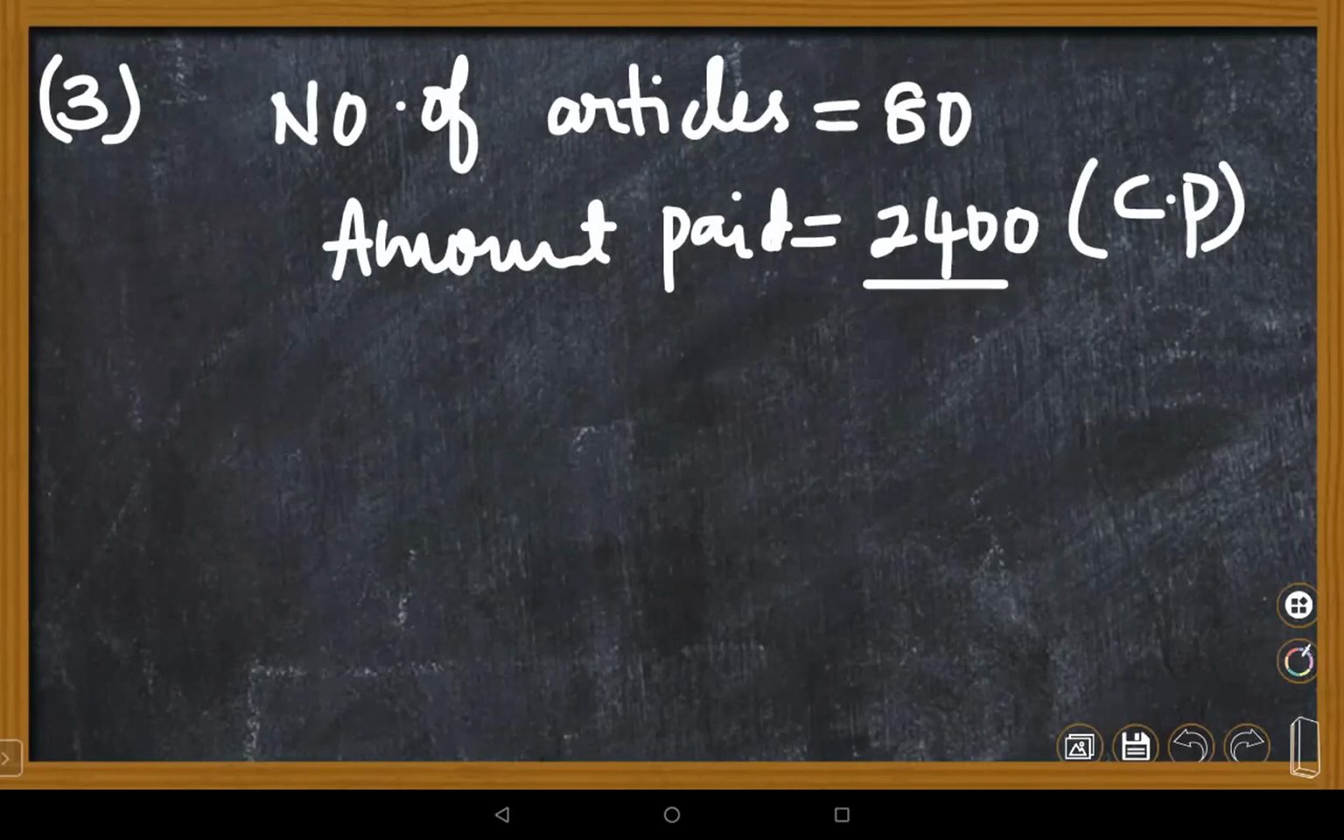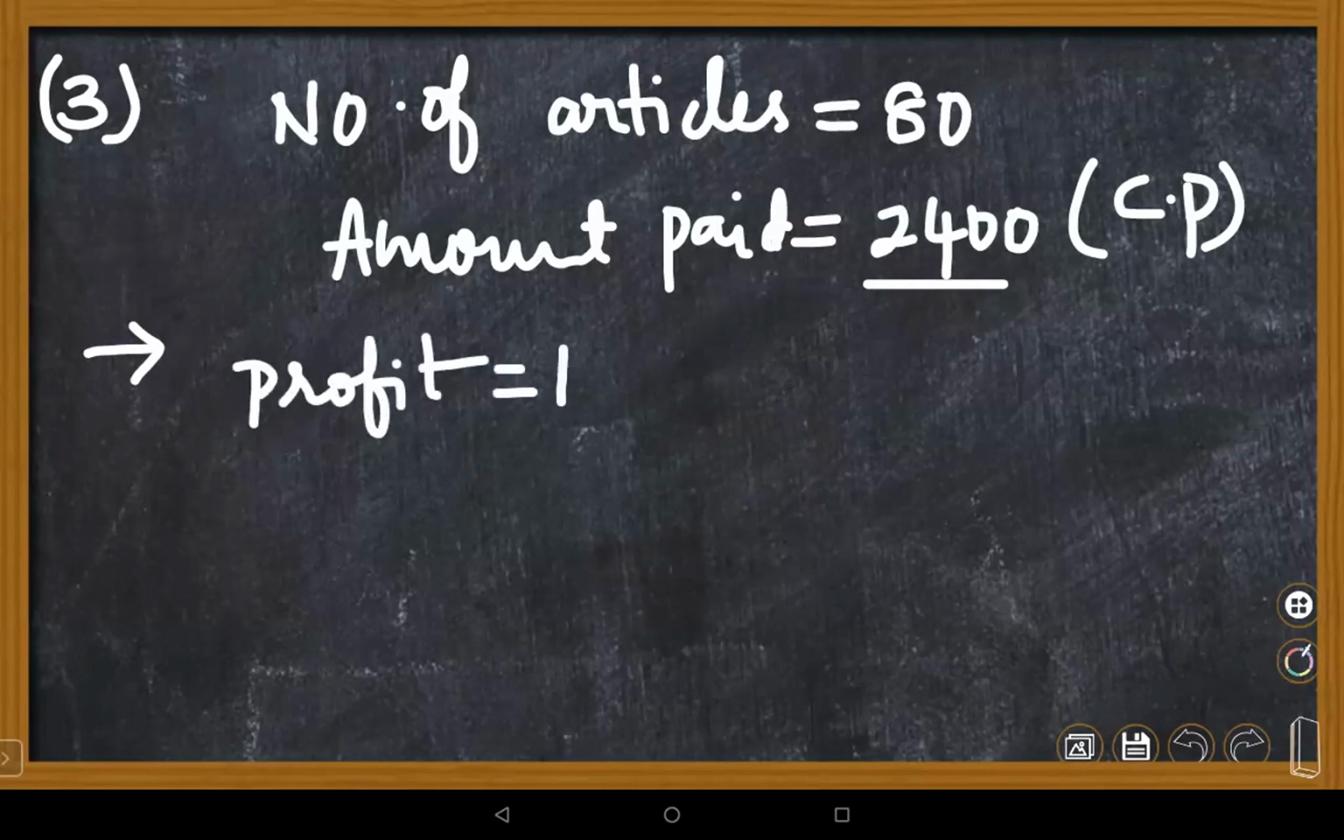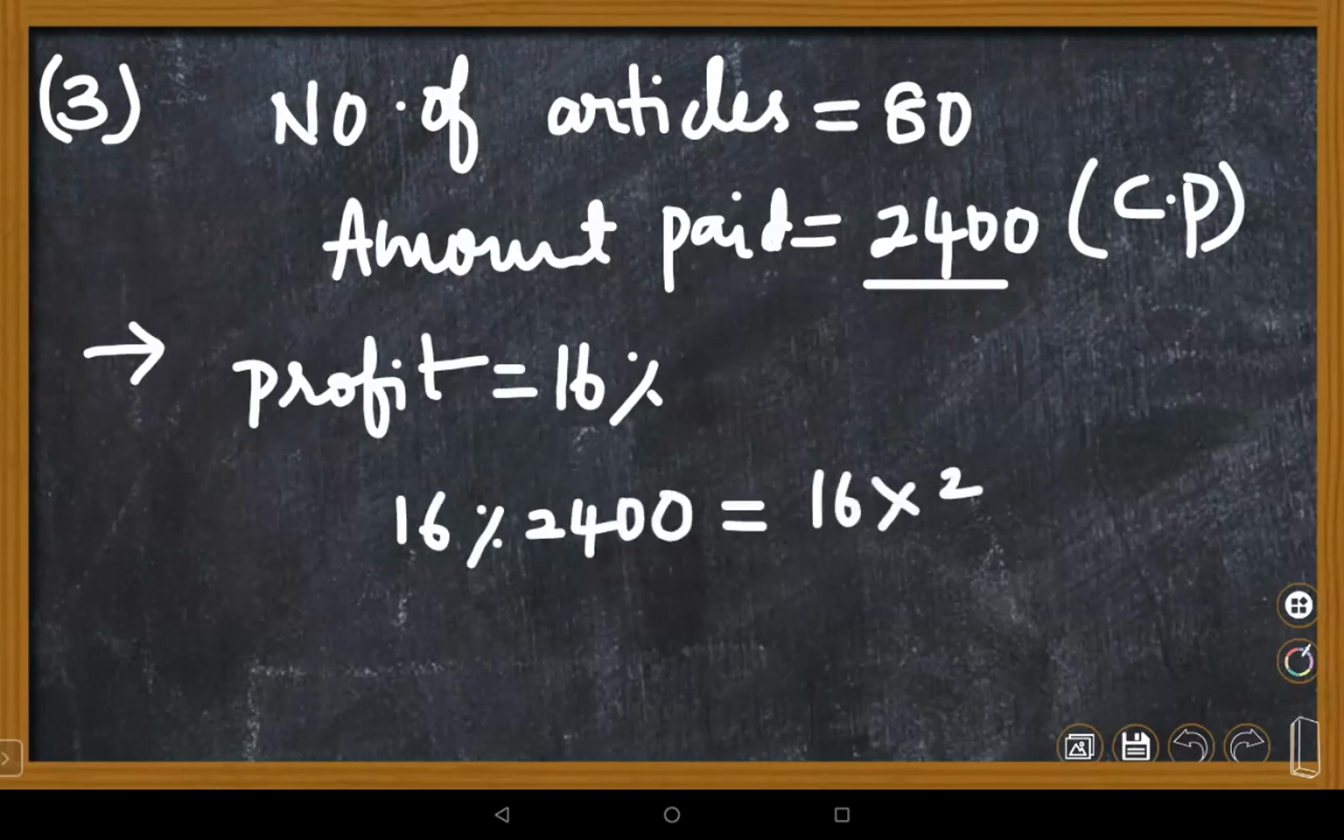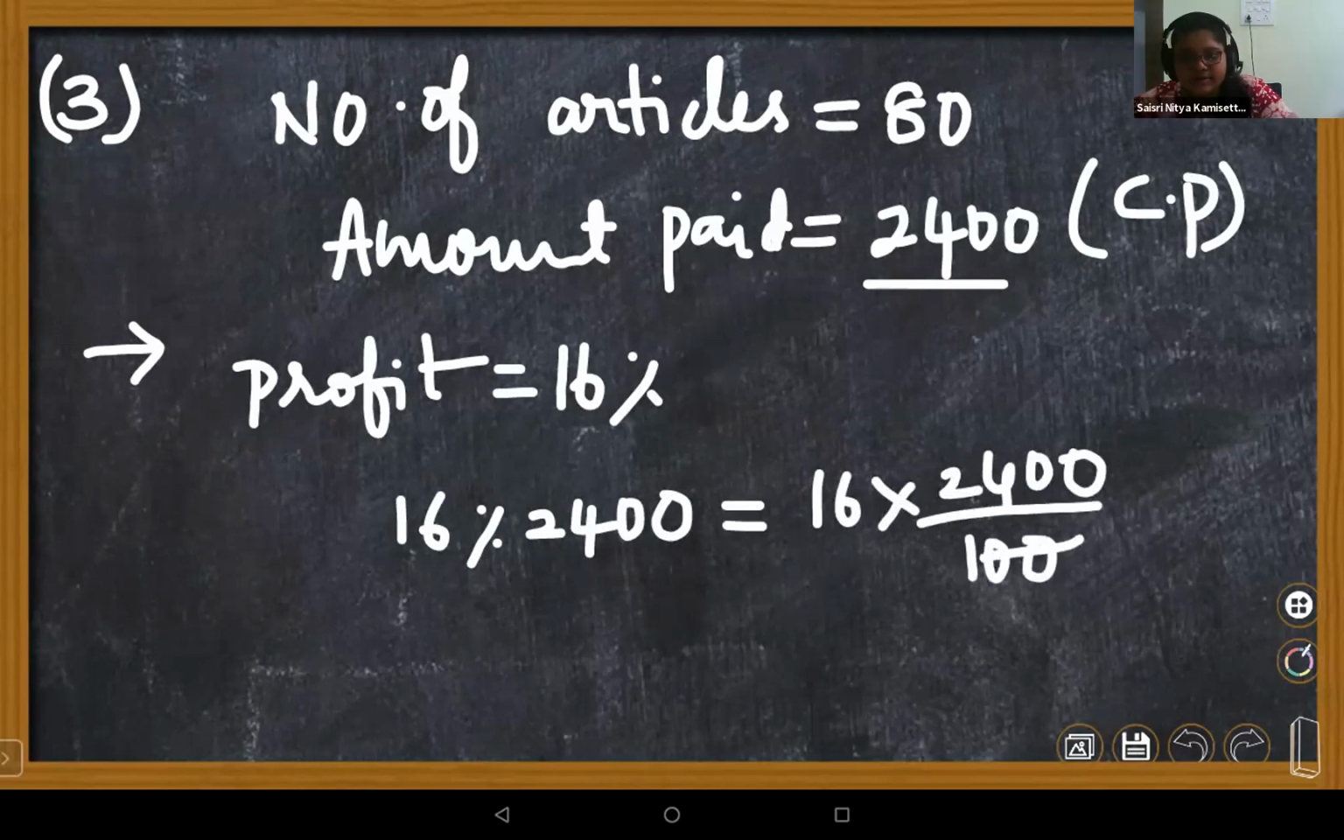Okay, or else one simple thing you have to do, children. That is also correct, Nana. That is also what you said. Profit is given as how much? Profit is given as 16%. So 16% of 2,400 you have to find out, children. What is 16% of 2,400? 2,400 by 100.